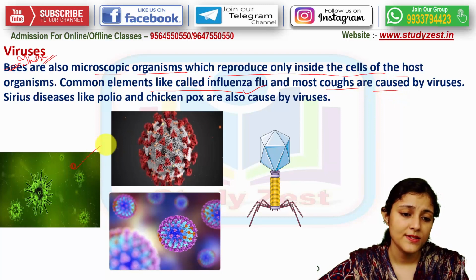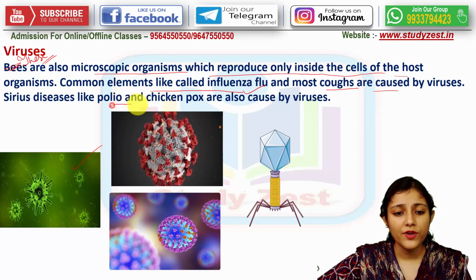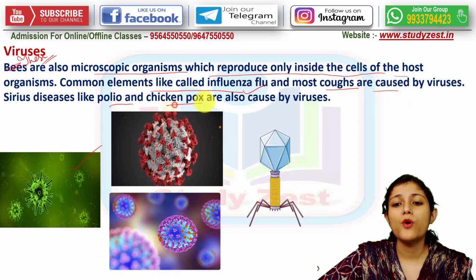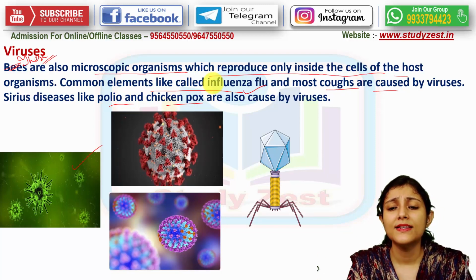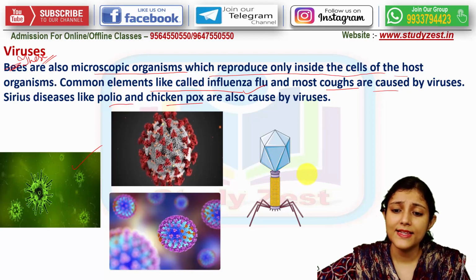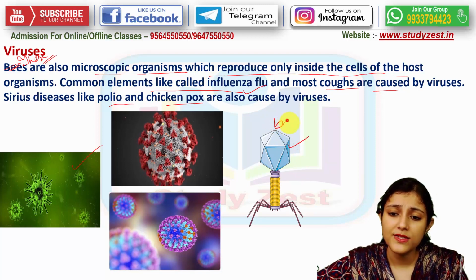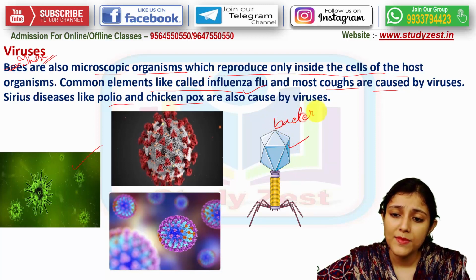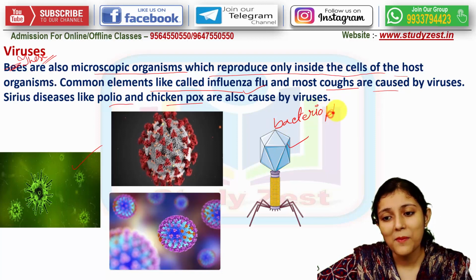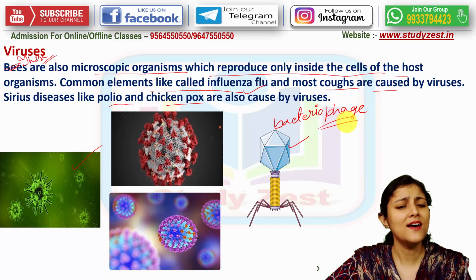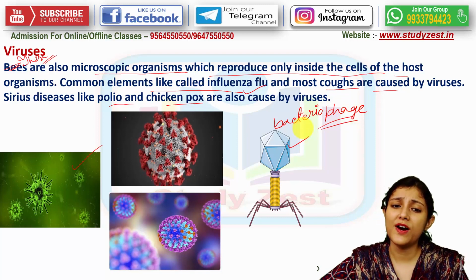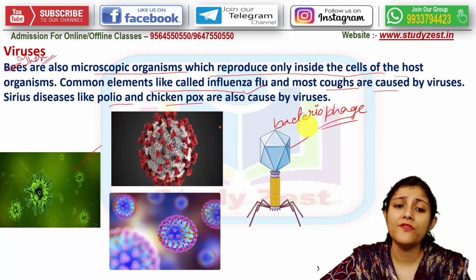This is the virus. Polio and chicken pox are also diseases caused by viruses. This is the bacteriophage. This name is so close to bacteria, but remember that this is not a bacterium, rather this is a virus. So the bacteriophage is also an example of a virus.